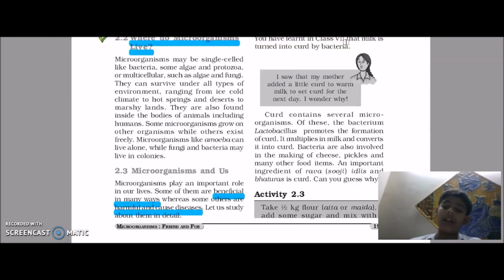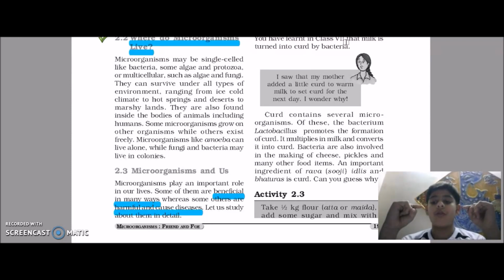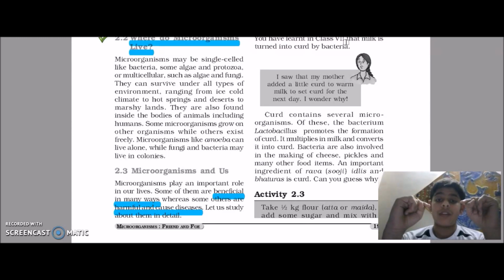You just need to add a little bit of curd to milk, and then by giving some warmth, the whole milk turns into curd. That's because of a bacteria present in the curd, which multiplies when given warmth in milk, and the whole milk is converted into curd.